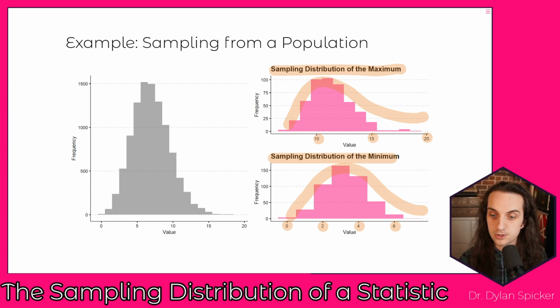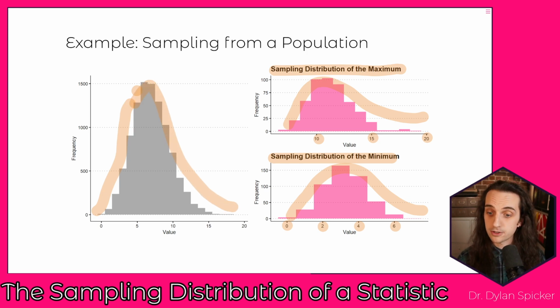Neither of these sampling distributions is going to be exactly equal to the population distribution. And we won't ever know specifically what this population distribution is. We're never going to get to see that information in practice. But it's important to recognize that from this population distribution, and then from a statistic that we're interested in,